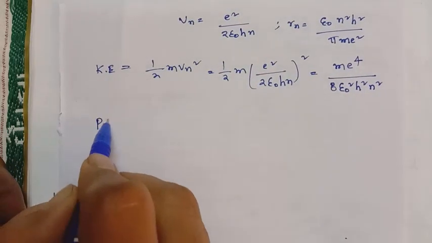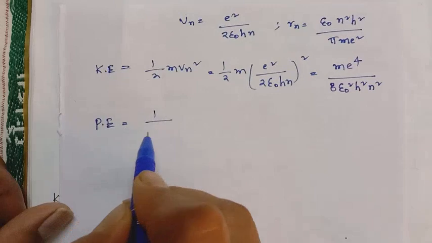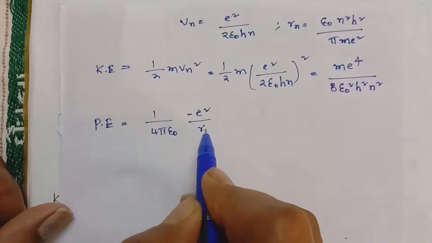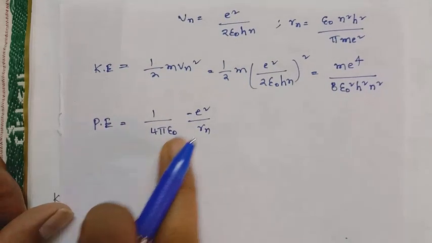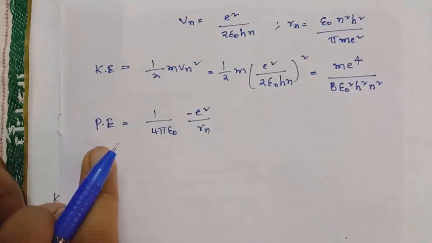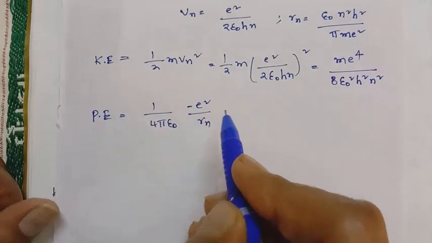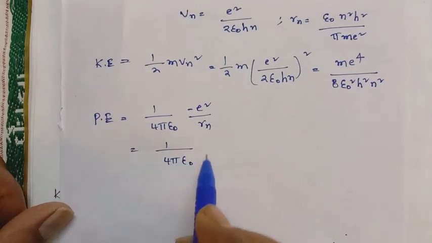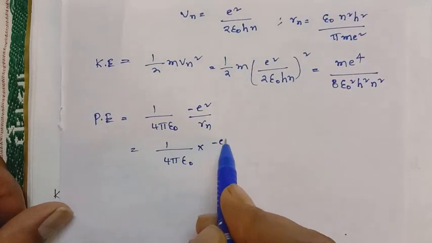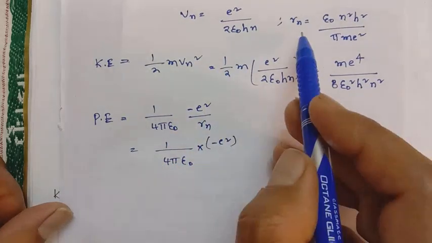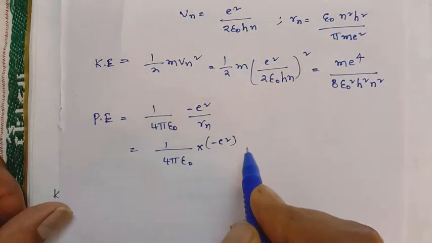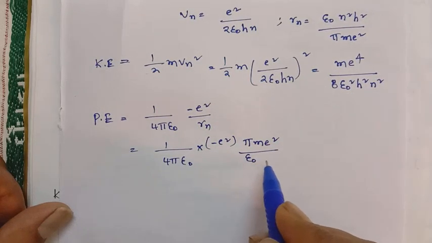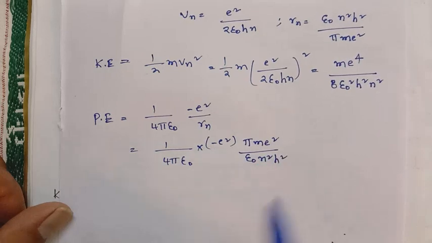And what is the potential energy? 1 by 4 pi epsilon naught into minus e square by Rn. K Q1 Q2 by R is the expression for potential energy. So 1 by 4 pi epsilon naught into minus e square into 1 by Rn. 1 by Rn means you have to take the reciprocal, pi m e square upon epsilon naught n square h square.